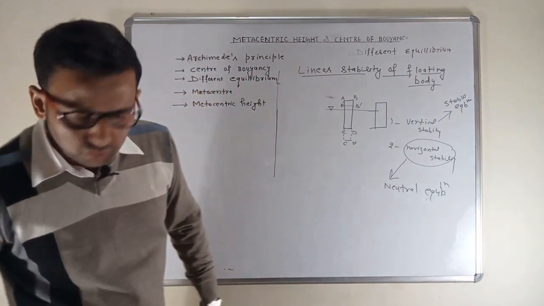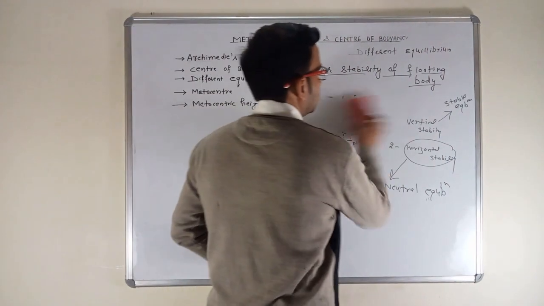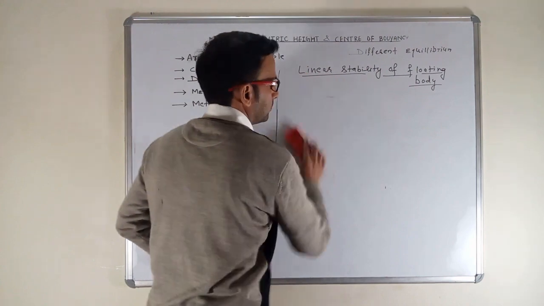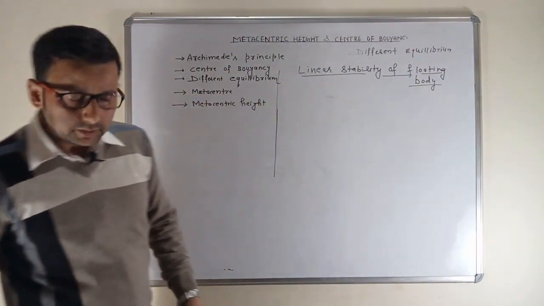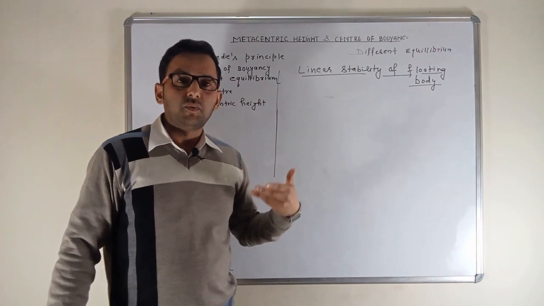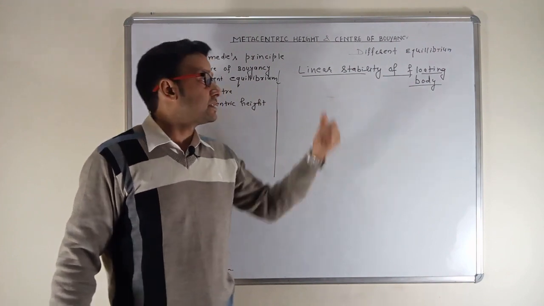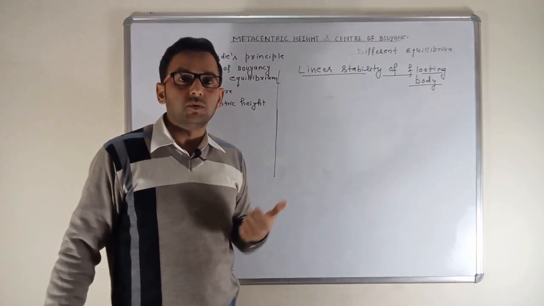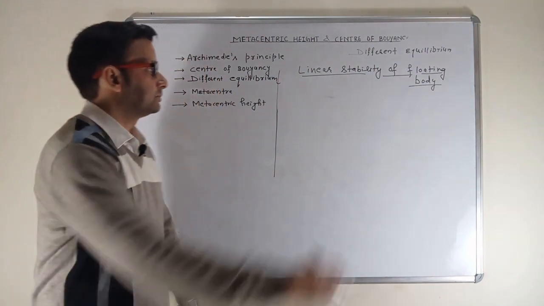Now I move further. That is rotational stability of body. This is a very important term to understand metacenter and metacentric height. What is rotational stability?